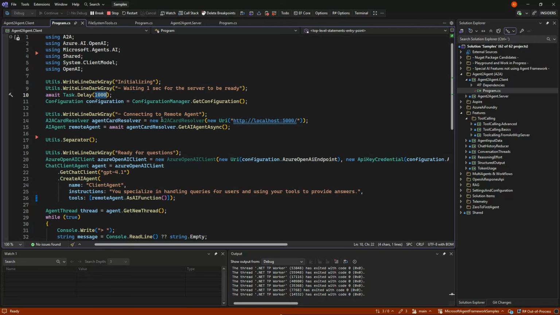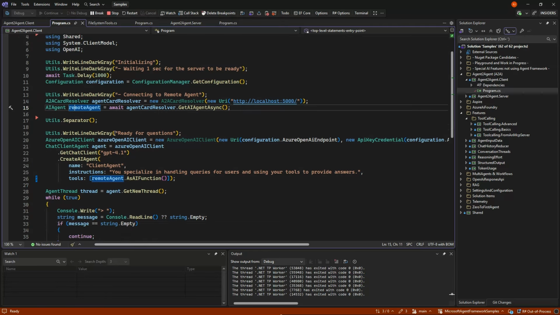Then we do something called an A2A card resolver, where we take the URL. Again, this could be a remote URL. And we get that, and the agent framework just gives us that as an AI agent, and we're done. Because then we have an AI agent, we could begin to use that as such.